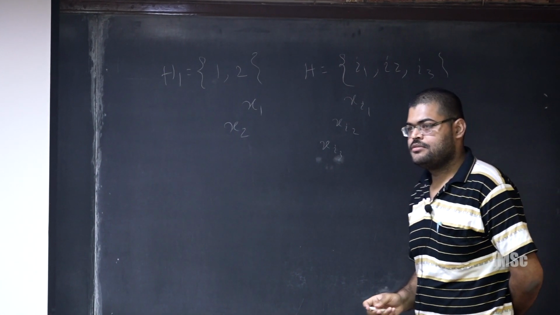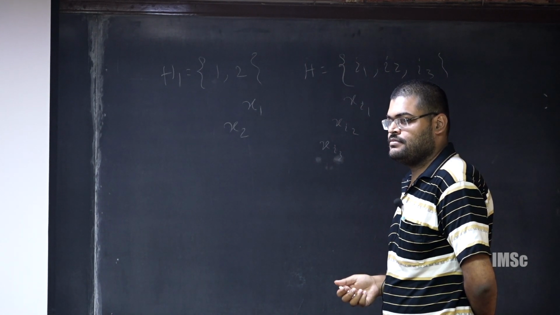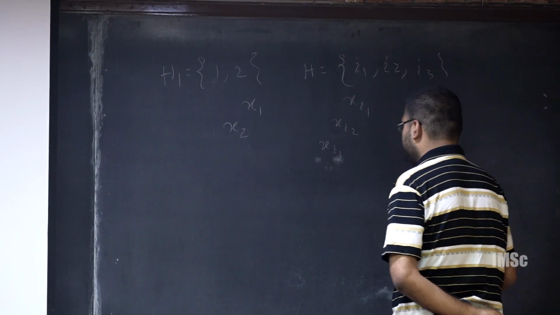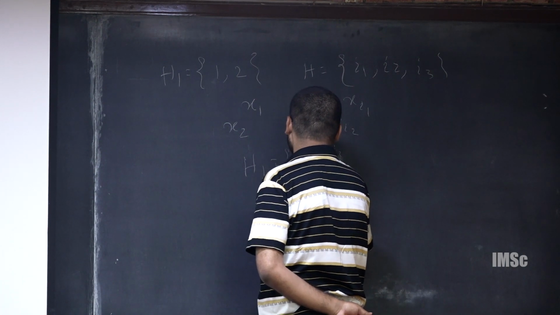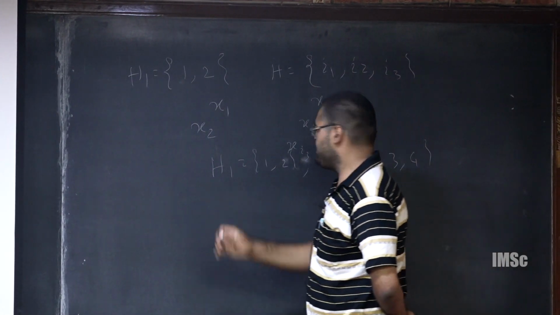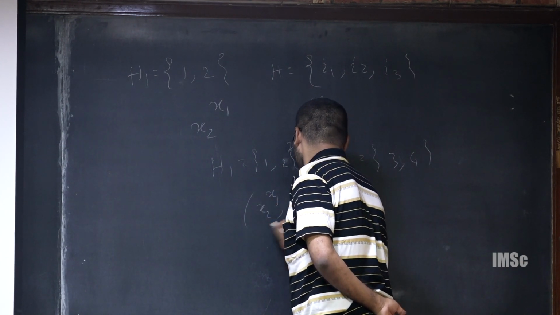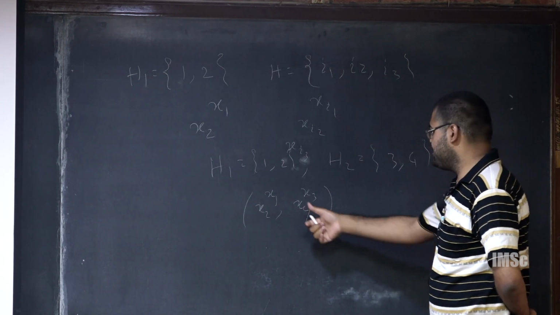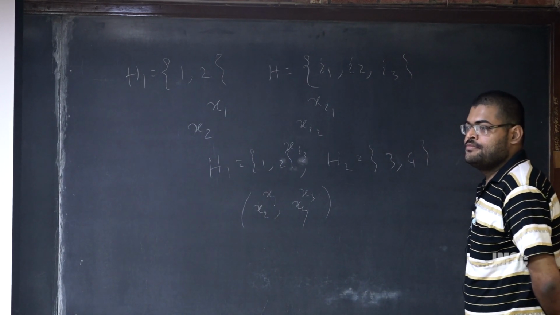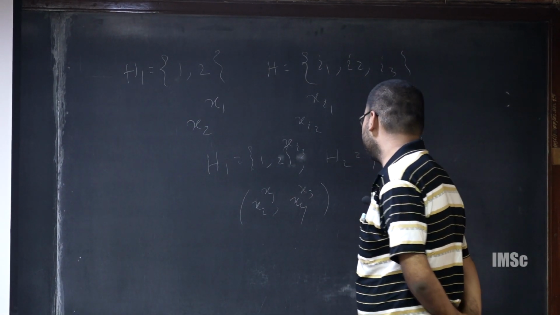So you're taking it by order, inside that you preserve the order? Yes, it's a tuple. H1 is a tuple. So if h1 is equal to 1 2 and h2 is equal to 3 4, then x_{h1} x_{h2} means x1 x2 x3 x4. So this is exactly the exponential version of Ramsey's original theorem, sorry, the Milliken-Taylor theorem. But we don't know the solution. I think there should be a solution, I think.